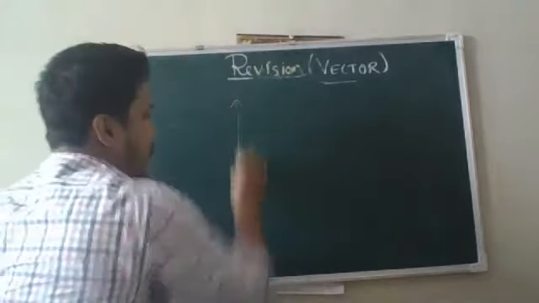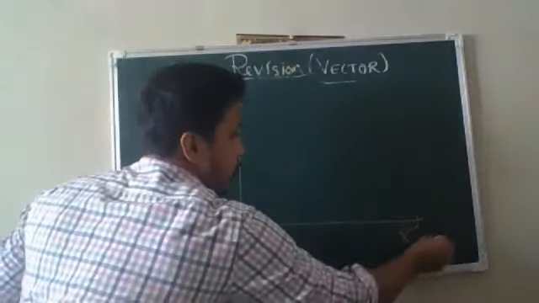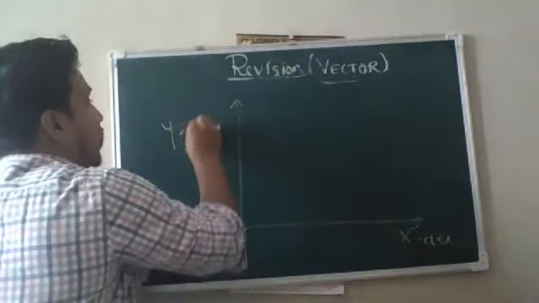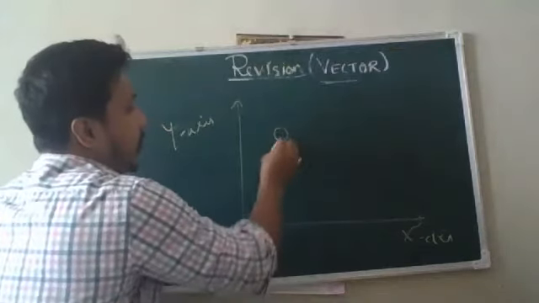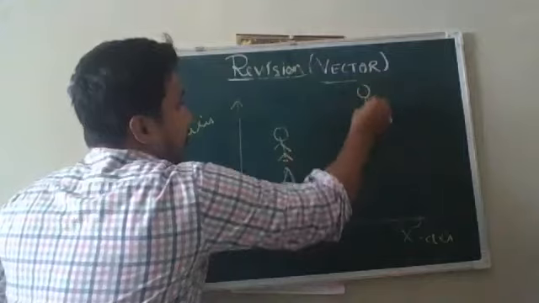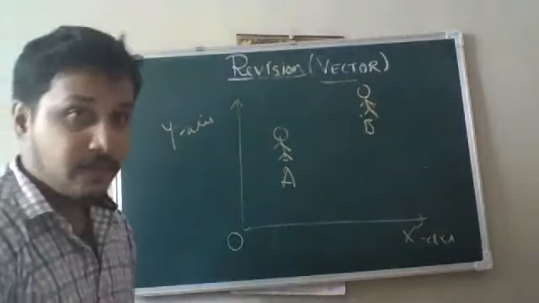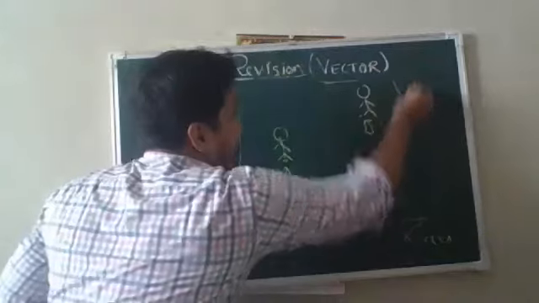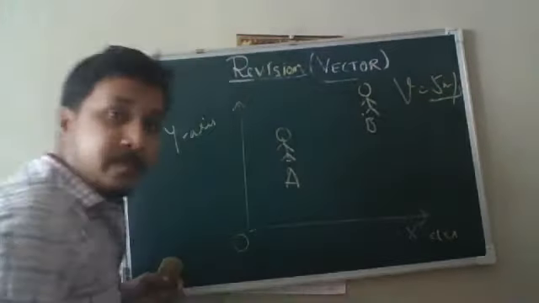Okay, now this is my x-axis and this is my y-axis. Okay, suppose a boy is standing at point A and it is moving from A to B with some velocity. Okay, let's say the velocity is 5 meter per second.